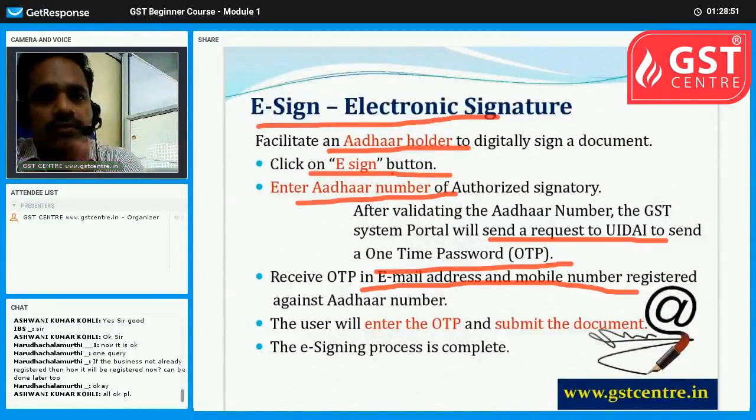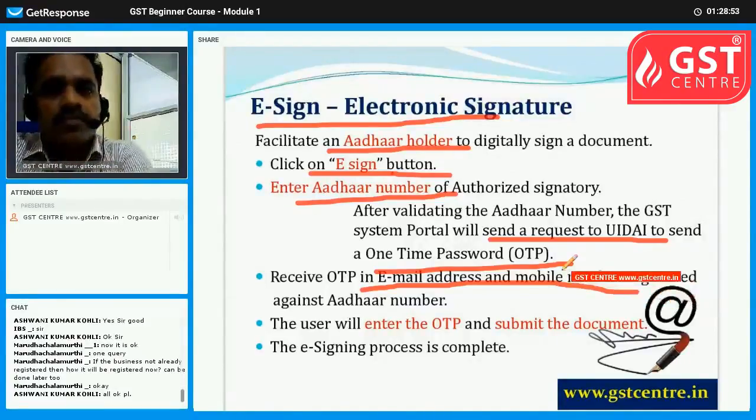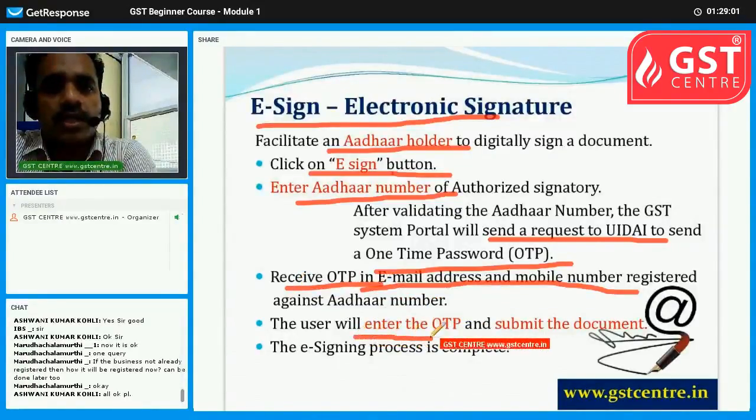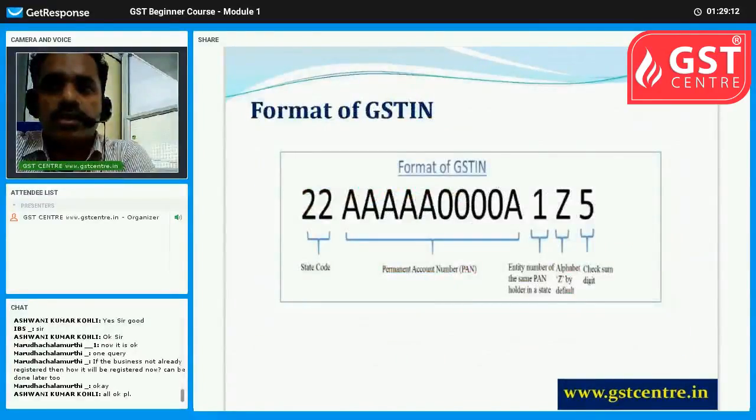That should be the same as what you are using now. Otherwise, you cannot do e-signature. On getting the one-time password, the user will enter the OTP and submit it. So the e-signing process is complete. So that is regarding e-signature.